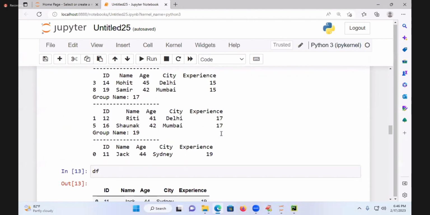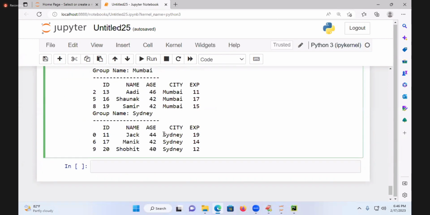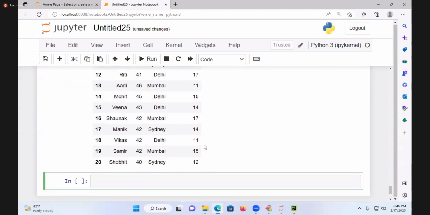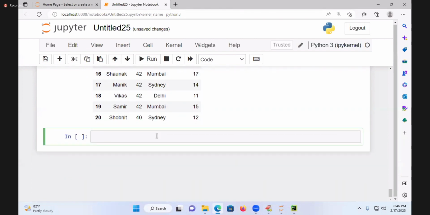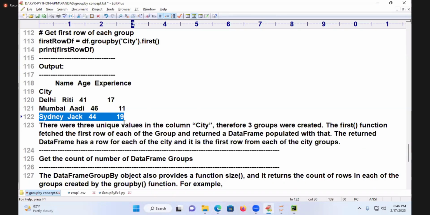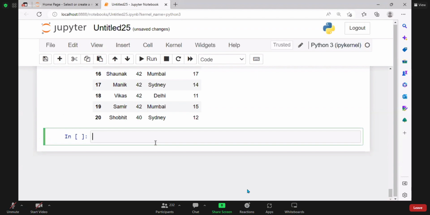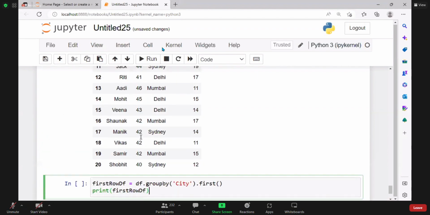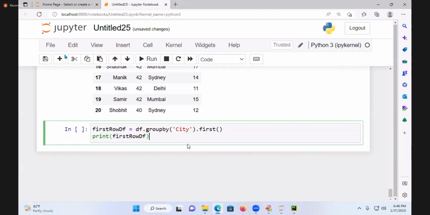I will print this data once again. I will write this data here. Already we have that. df is my data, which contains it like this. Now how do you write it? I want to get that information. Try to get this information and try to write it. You see what I am writing? df is my object or not? Dot what? city. Then what is this now? first. First means what it is giving? The first record of every group.